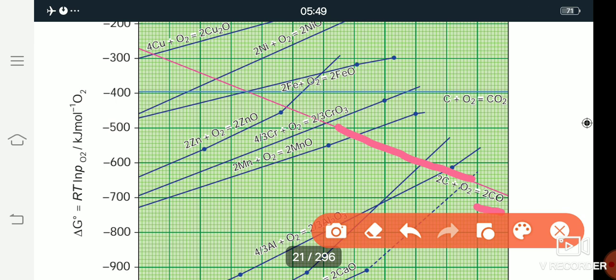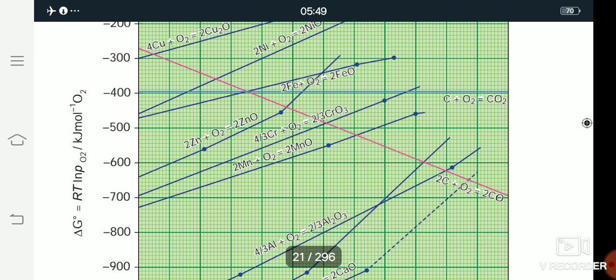Then 2 moles of carbon, 2C, and 1 mole of oxygen give 2 moles of carbon monoxide. Using carbon monoxide as the reducing agent, it is more stable at high temperature. So carbon monoxide is the best reducing agent.